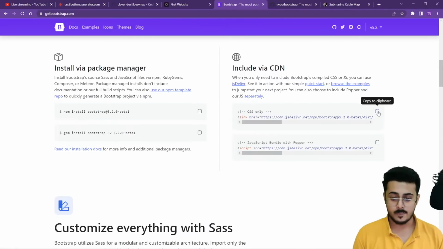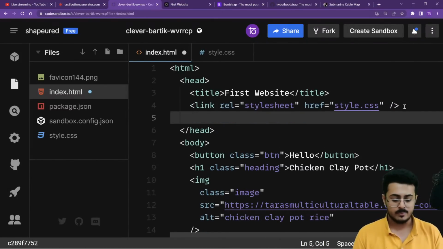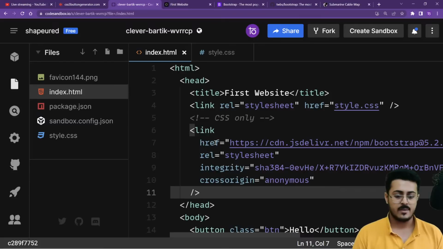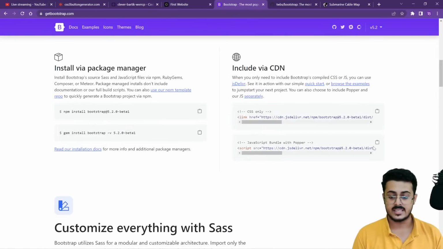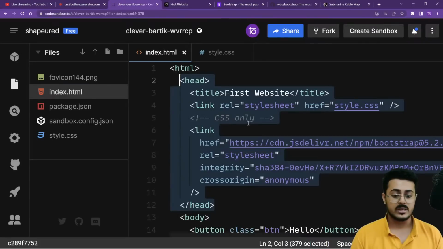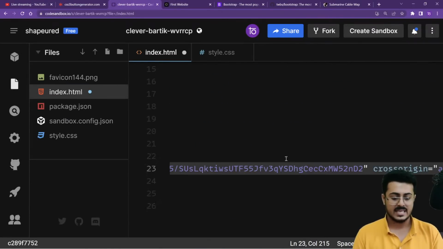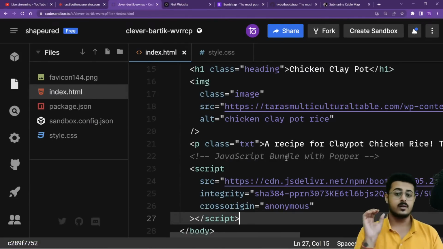So we are going to copy this from right over here and go back to our code. The CSS will go inside the head tag itself. Let's save this. And the second one that we have right over here is the JavaScript, which we have to put before the body tag is closing. We will be discussing what this is and how this works. Right now, I just need to use your Bootstrap. That is why I'm just putting it right over here.